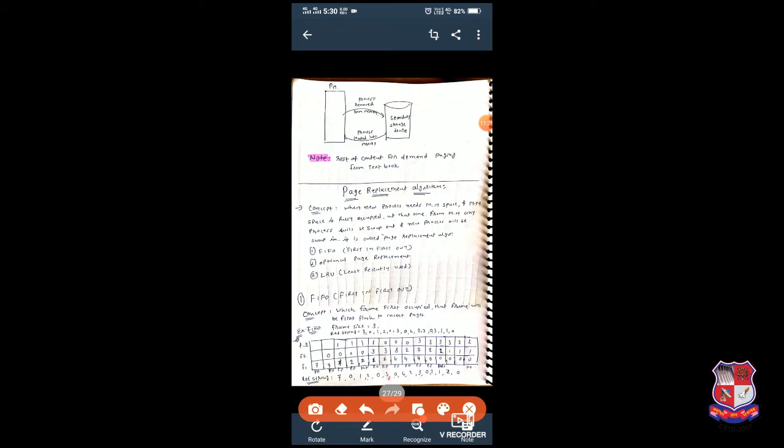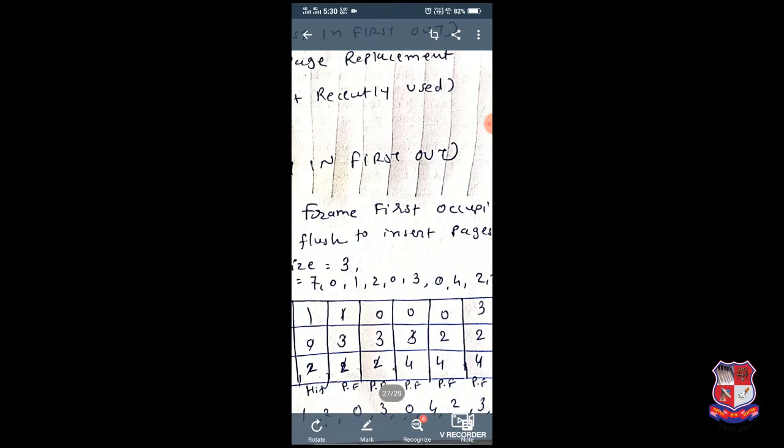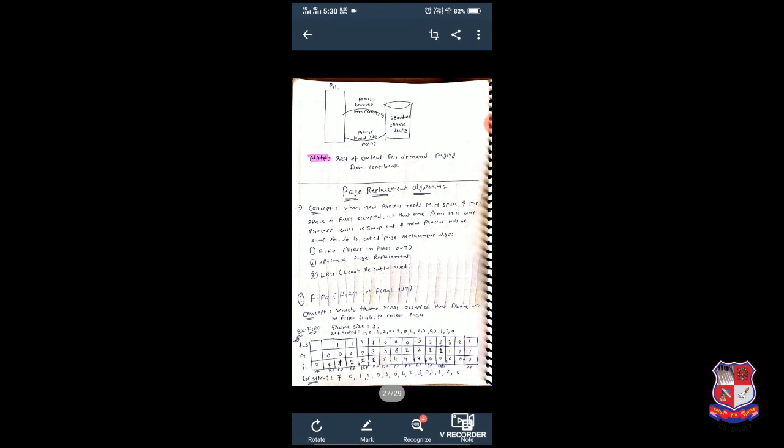Now the next page is 0, so we will check whether 0 is available or not. Here 0 is not available, so what will we do? Now, after 2 and 3, 1 is firstly occupied in main memory, so 1 will be released, and instead of 1 we will put 0.